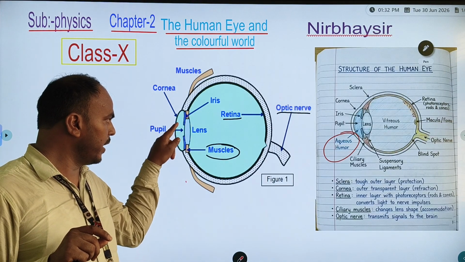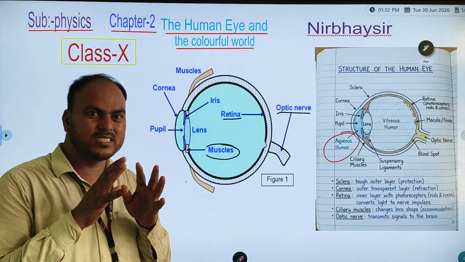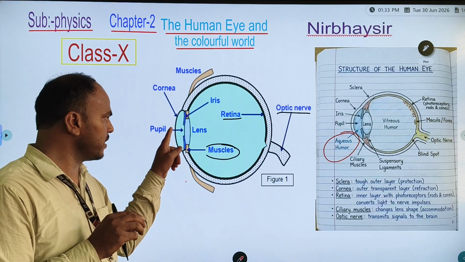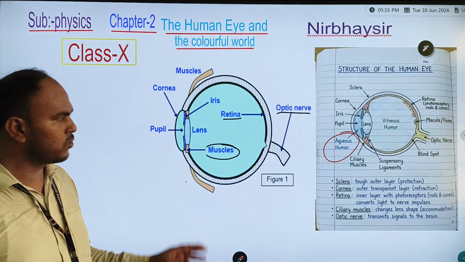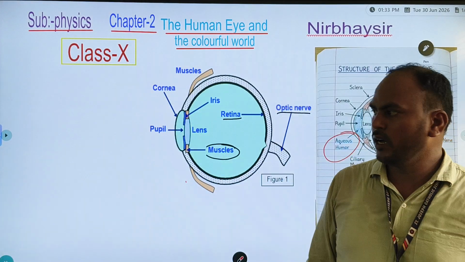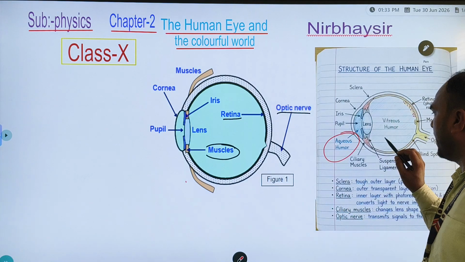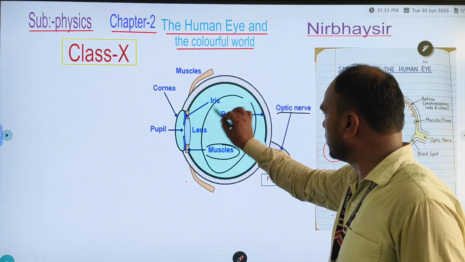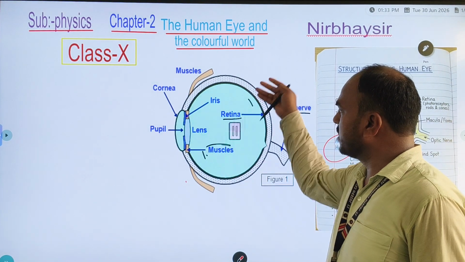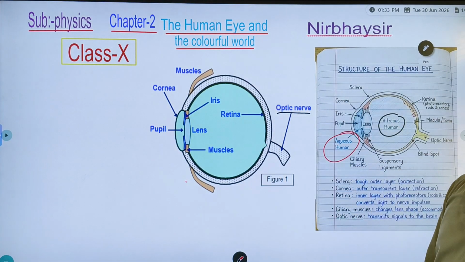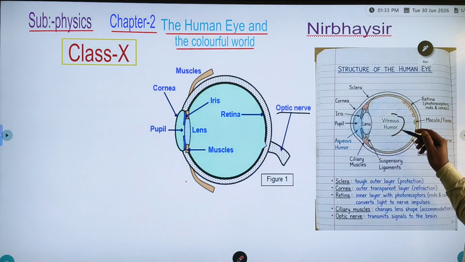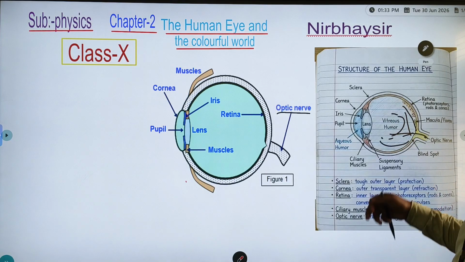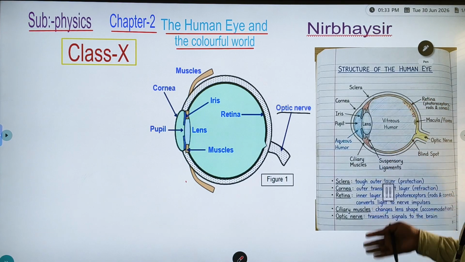cornea and iris will decrease the intensity of the light ray after bending, after entering the aqueous humor through the cornea. Okay, and the next one we have is the vitreous humor. What is the vitreous humor? Vitreous humor provides nutrients and proteins to the nerves which are present inside the eyes. Yes or not?